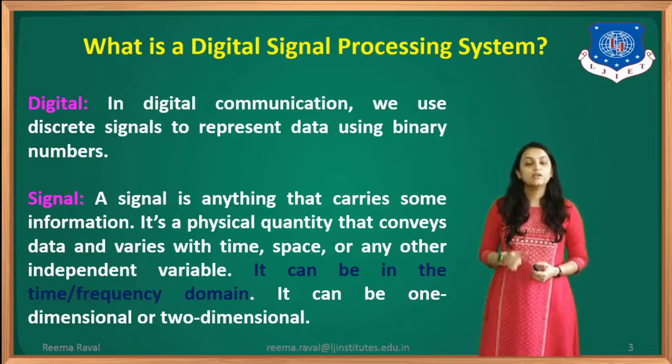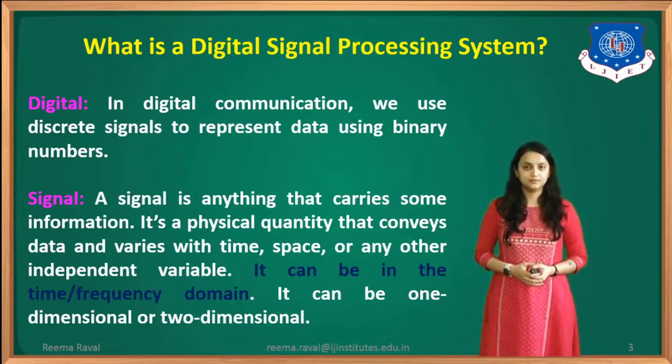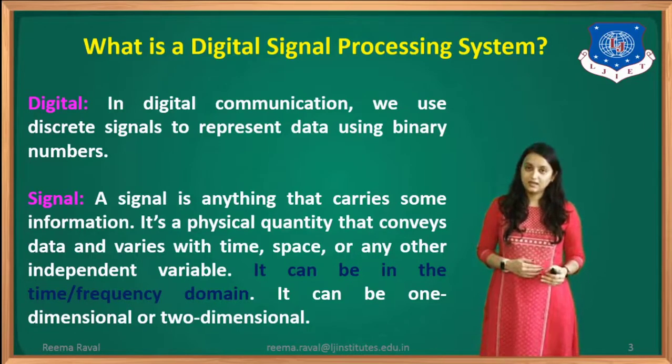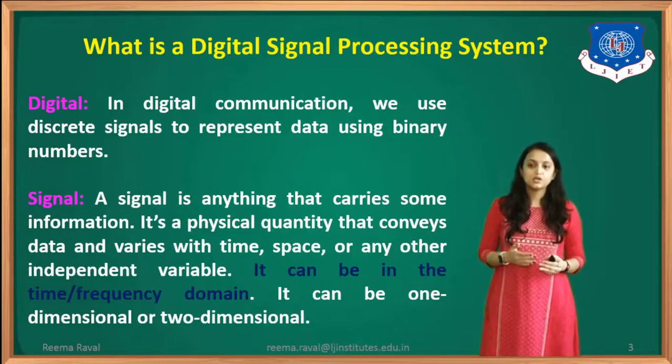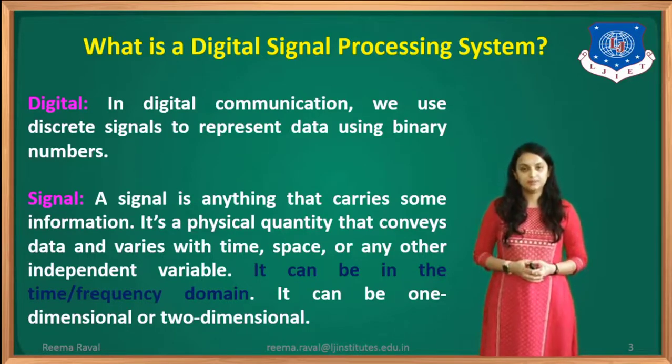Now let us understand the word signal. What is a signal and how do we define a signal? A signal is anything that carries some information. It's a physical quantity that conveys data and varies with time, space or any other independent variable.